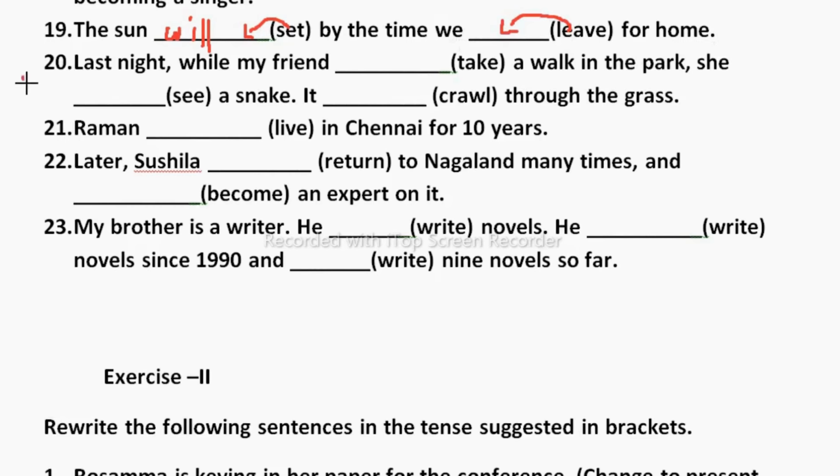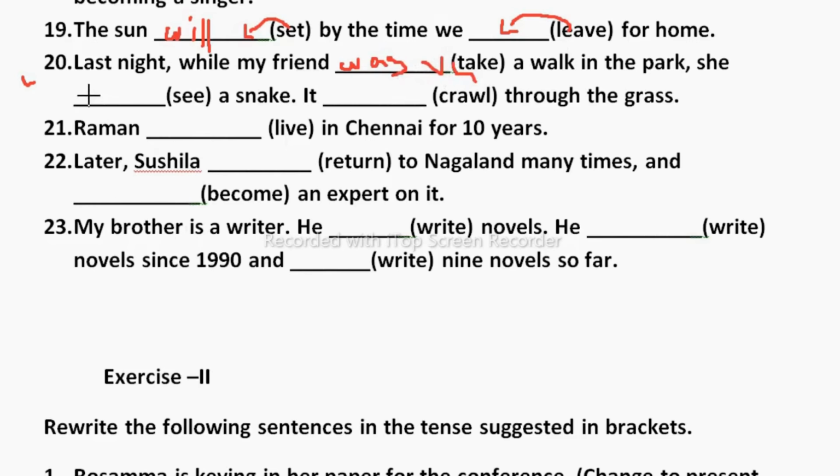Now let's see this one. Last night, here we are talking about past. Last night, while my friend dash a walk in the park, she dash a snake, it dash through the grass. While my friend was taking a walk, because friend is singular, that's why was, then the ing form: taking a walk in the park.